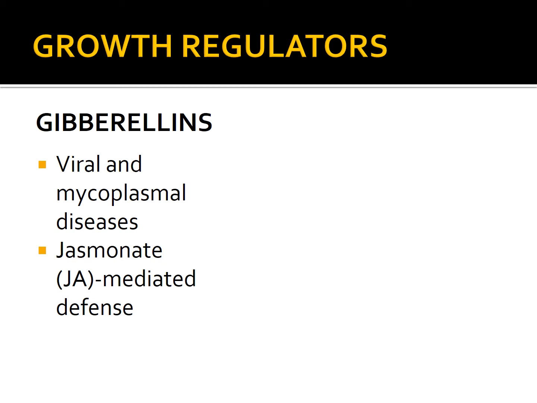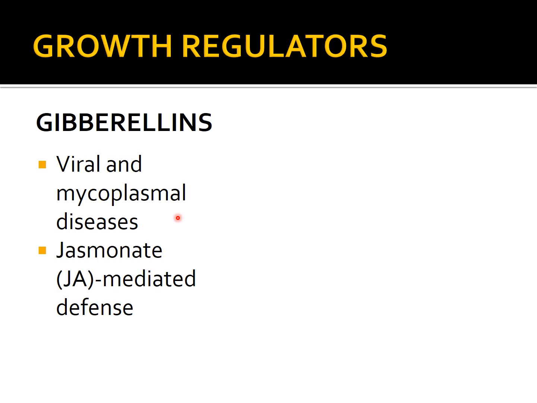Normally its role is involved in elongation of stem, germination, dormancy, flowering and flower development, and in leaf and fruit senescence. But there are a few pathogens, especially viral and mycoplasmal pathogens, which are capable of inducing excessive production of gibberellins. When the gibberellins are increased in their levels, all the normal activities of the plant, that is stem elongation, germination, flowering, senescence, that is aging and death of the different parts of the plant, everything is activated.